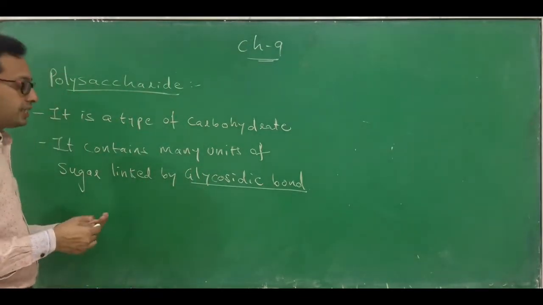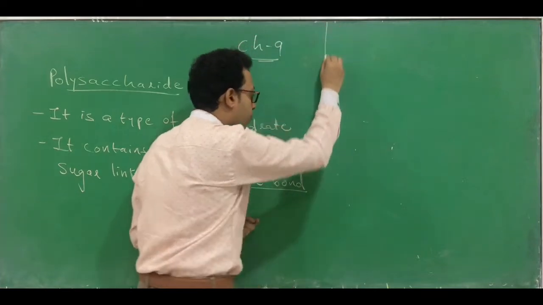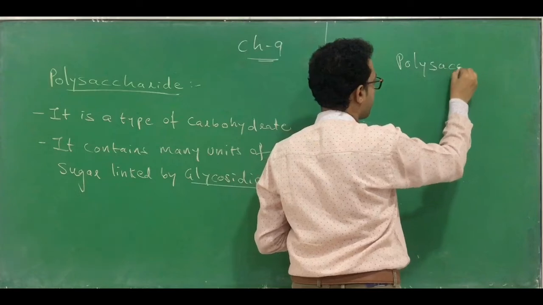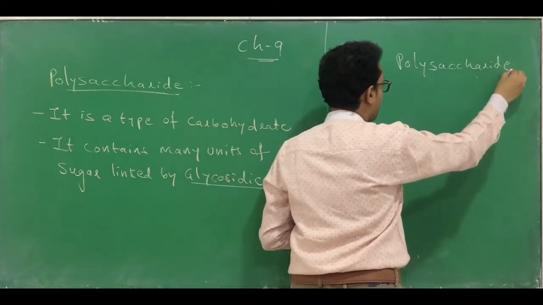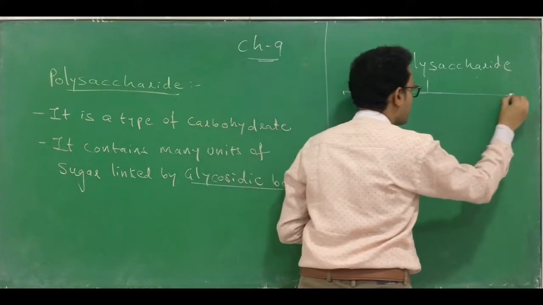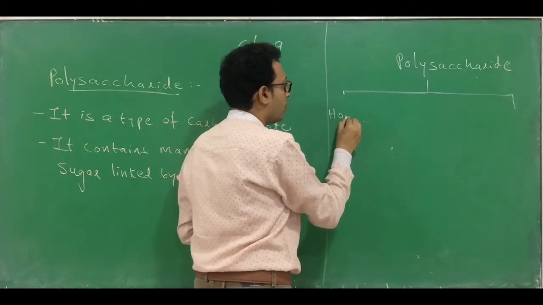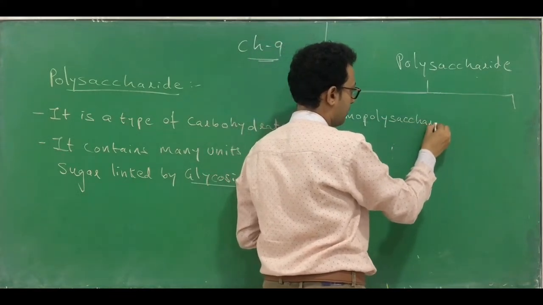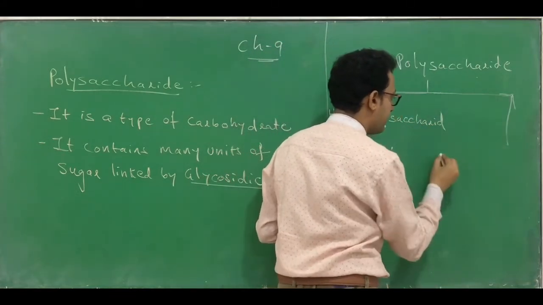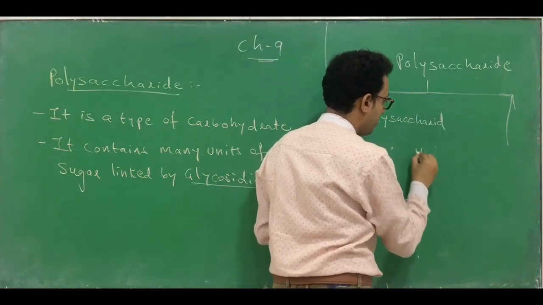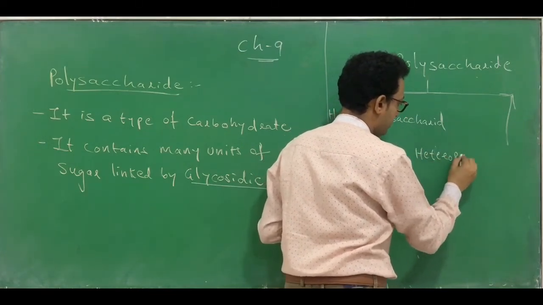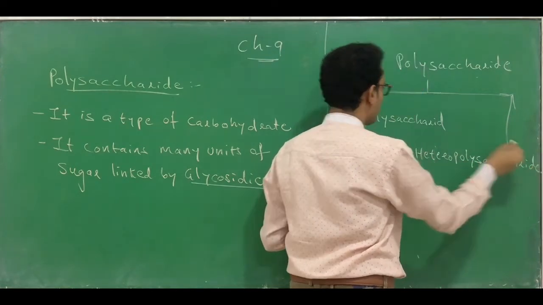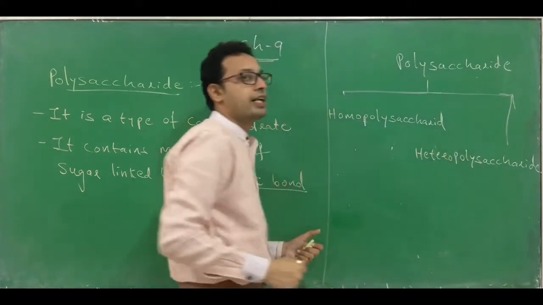If you see this polysaccharide, the polysaccharides can be classified into two types. How many types? Two types. First is called homopolysaccharide and the second one I am writing over here is called heteropolysaccharide.